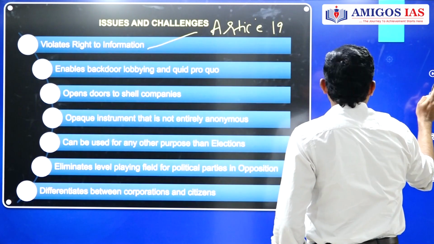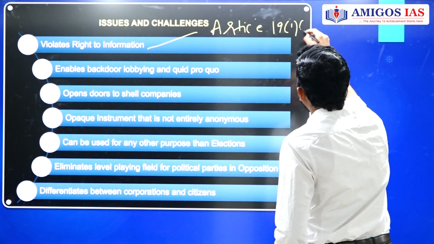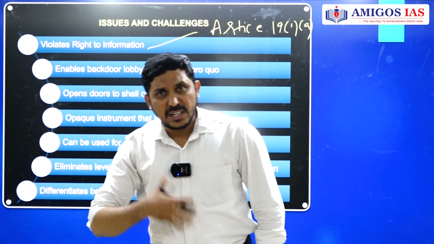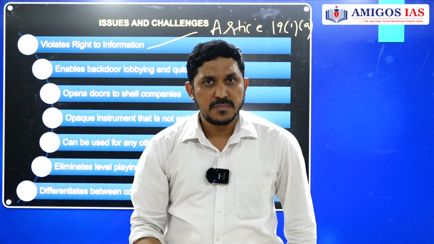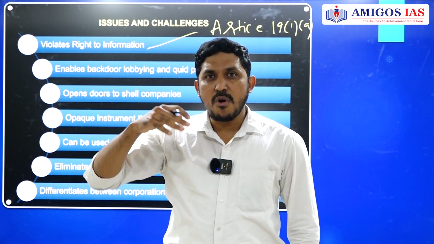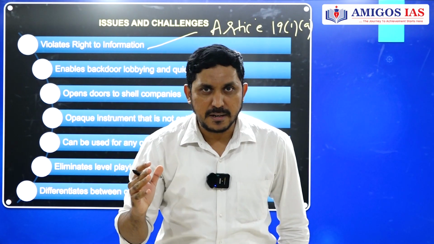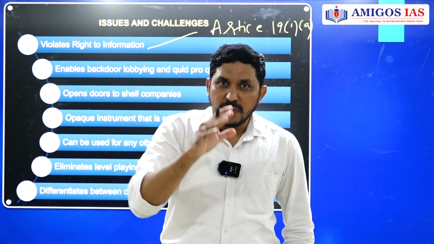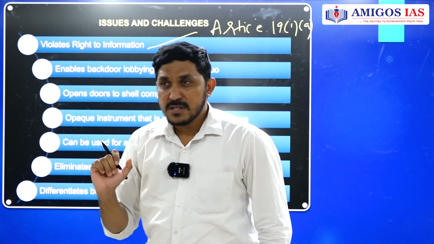Okay. So in this aspect, what is happening here? Right to freedom of speech and expression means I should also have the right to know first before I use my expression. So it is violating this because I am not knowing who is donating money to political parties. So what is the use then? So it is violating my Article 19 Clause 1, subclause A, guys.